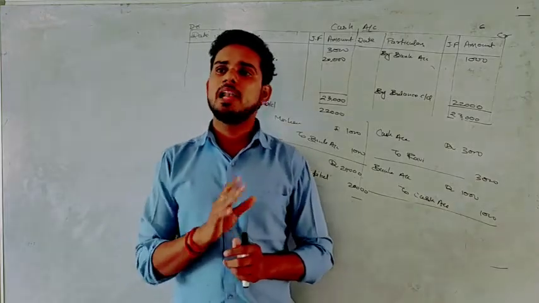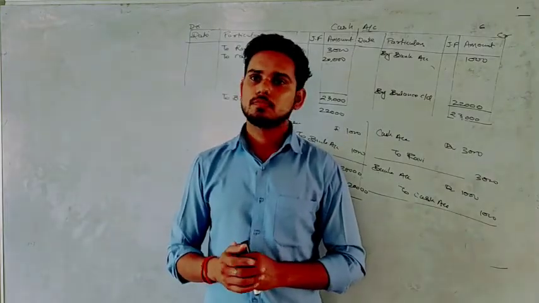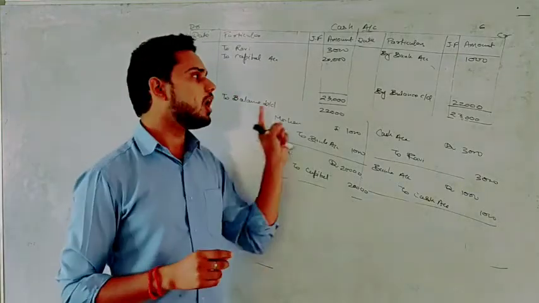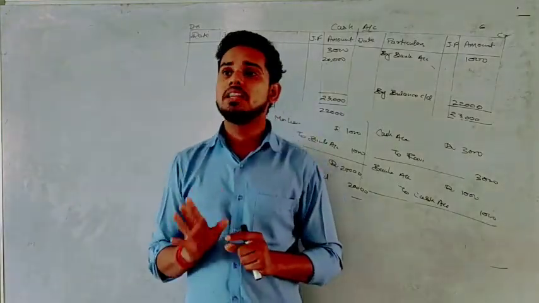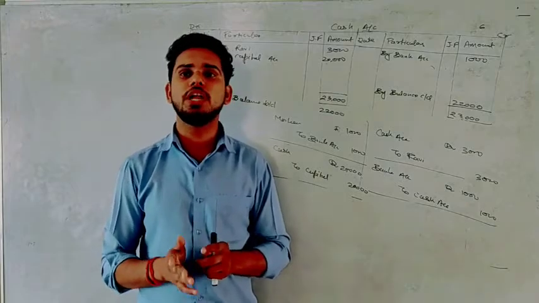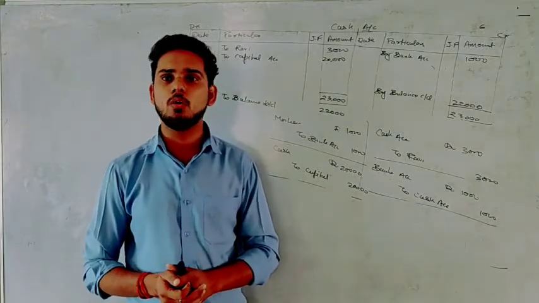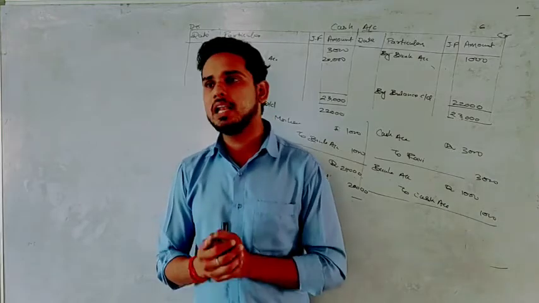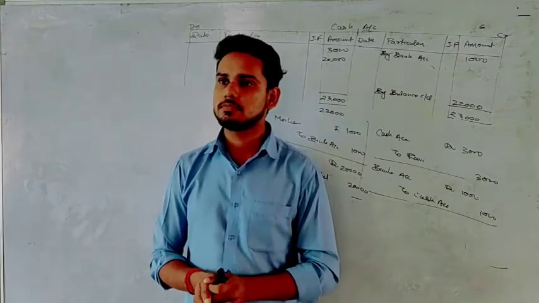Nominal accounts are not balanced. Whatever balance we get in a nominal account will not be written as balance c/d, but will be transferred to the trading and profit and loss account, which will help you find the net profit and net loss of the business.